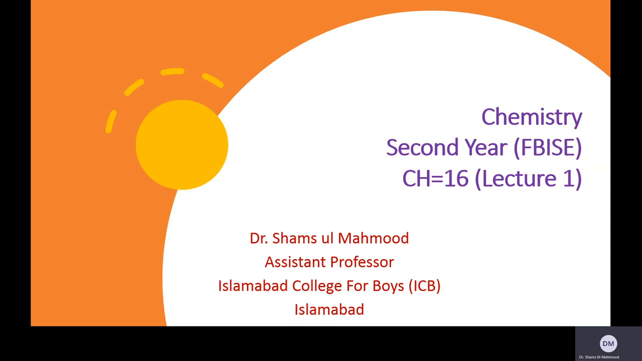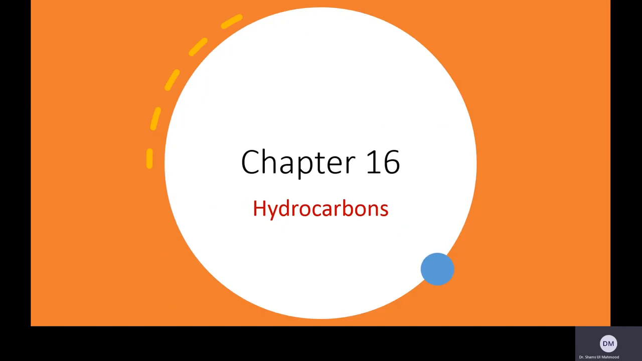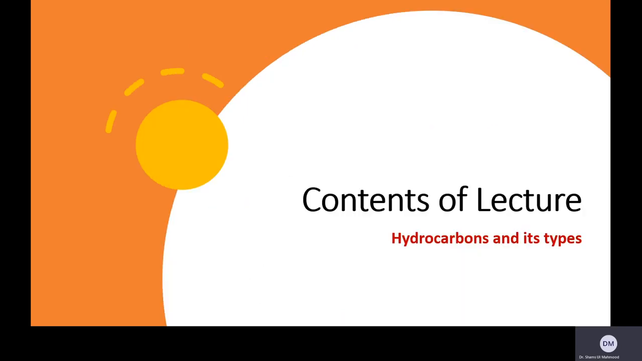Bismillahirrahmanirrahim. Dear students, today we are going to discuss chapter 16, its first lecture, and chapter 16 is about the hydrocarbons. In my contents, I will discuss the hydrocarbons and their types. Previously, we discussed that organic compounds are divided into various families on the basis of their functional groups. So in this chapter, we will discuss only those functional groups which contain only carbon and hydrogen.